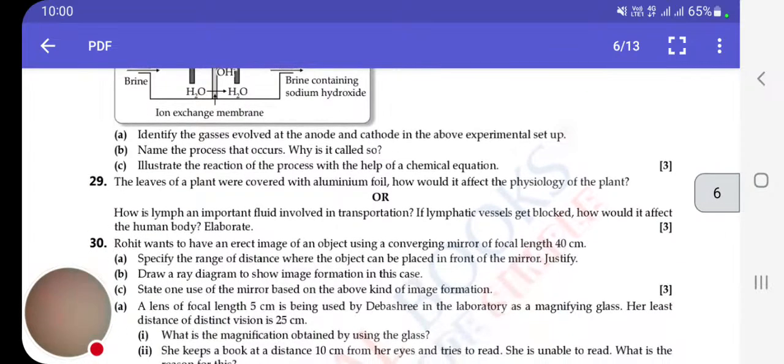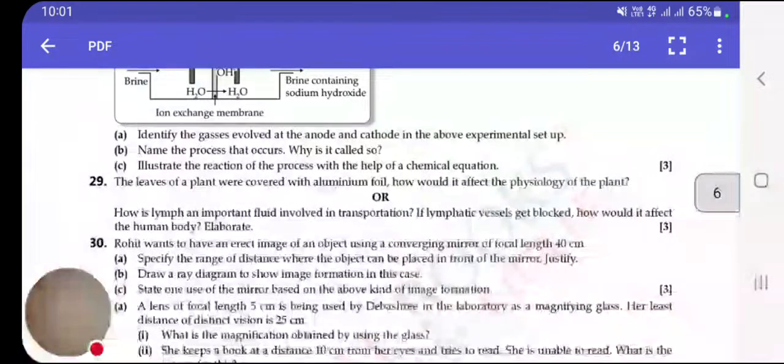Okay, moving ahead, question number 29. It is given the leaves of plant were covered with aluminum foil. How would it affect the physiology of the plant? The answer will be no photosynthesis will occur, so no glucose will be made. Also, no respiration will take place as no oxygen will be taken in. No transpiration will occur, so there would be no upward movement of water or minerals from the soil, as there will be no transpirational pull. Temperature regulation of leaf surface will be affected.